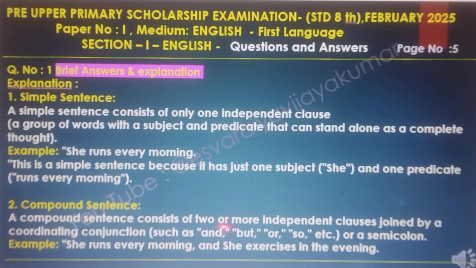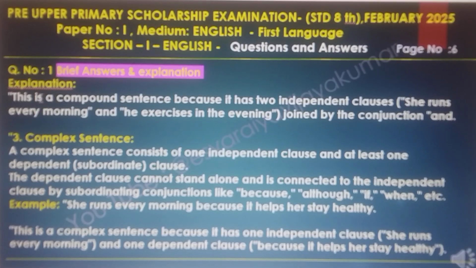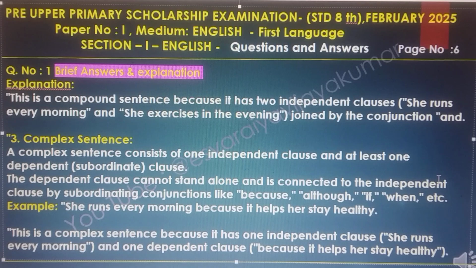She runs every morning and she exercises in the evening. This is a compound sentence because it has two independent clauses, she runs every morning and she exercises in the evening, joined by the conjunction and.